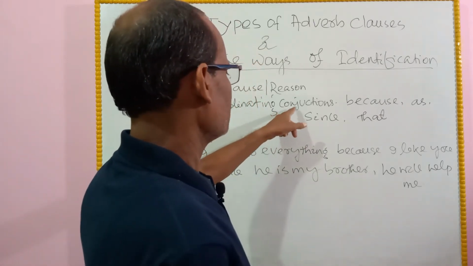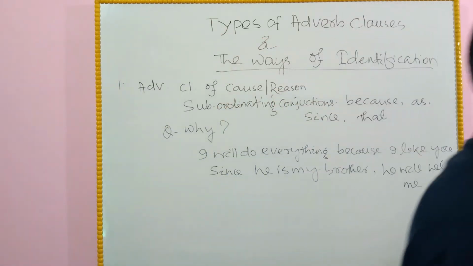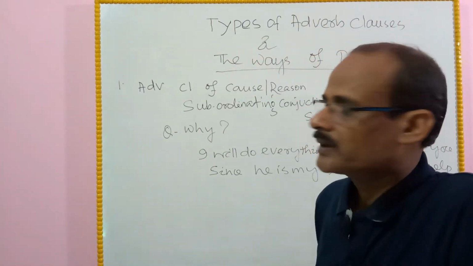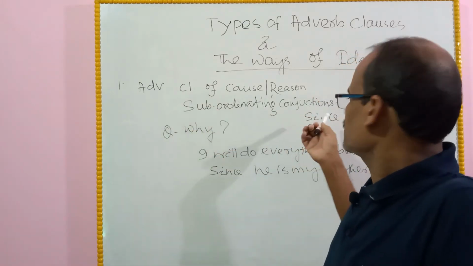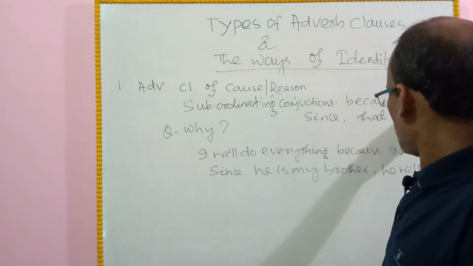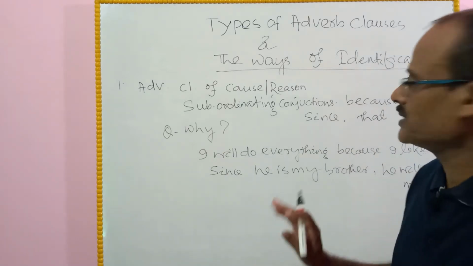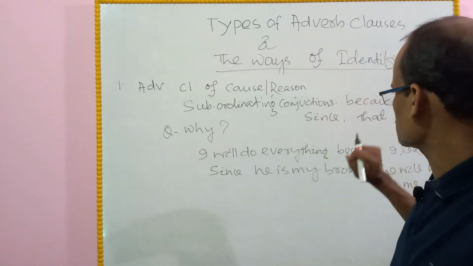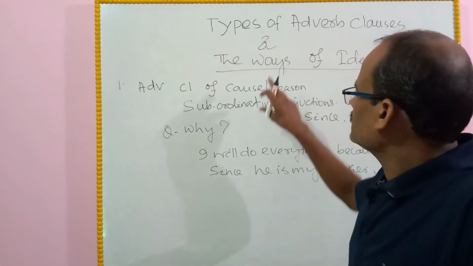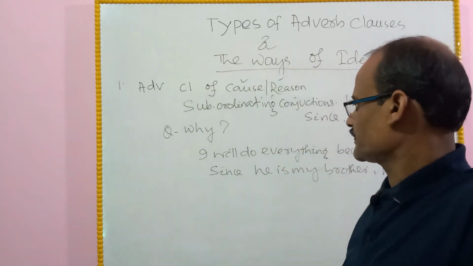The adverb clauses of reason are introduced by subordinating conjunctions such as because, as, since, that. The subordinate clause attached with because, since, or that is treated as an adverb clause of cause or reason.